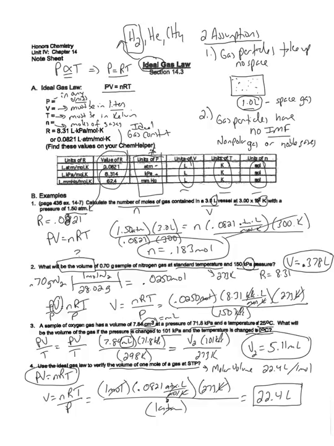So the ideal gas law was utilized for the derivation of the ideal gas constant. Okay, let's turn the page into the next page. All right, on this page, what we're going to do is simply take the ideal gas law. The most common form of the ideal gas law is PV equals nRT.